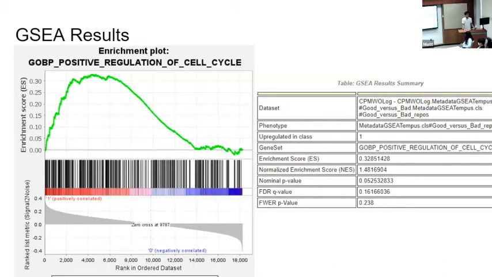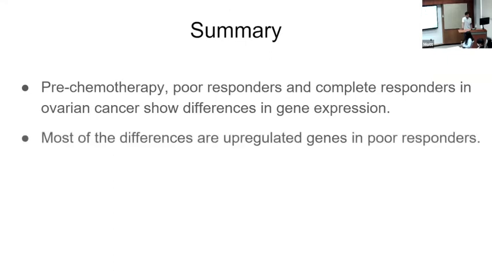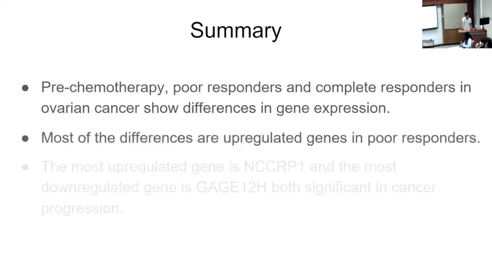So this is the graph which shows that. As you can see, it is upregulated in excellent response. So yeah, that's the summary for the first part. We found that pre-chemo, poor and complete responders have differences in their gene expression. Most of the differences are upregulated genes in poor responders.